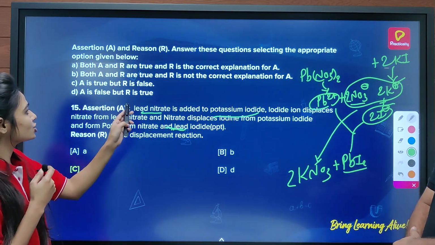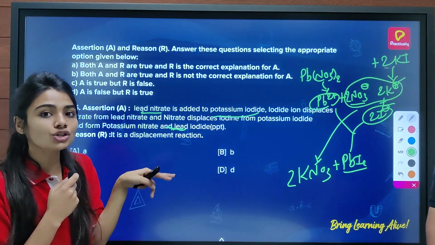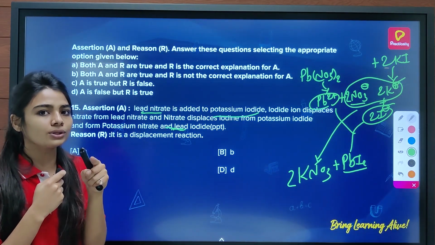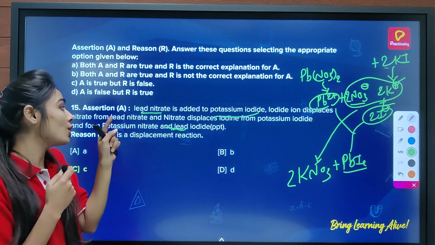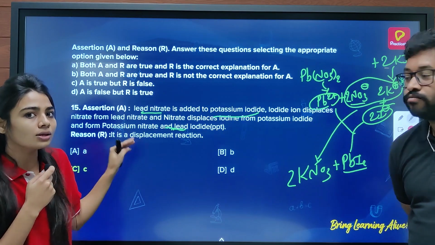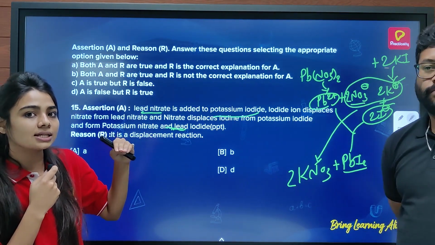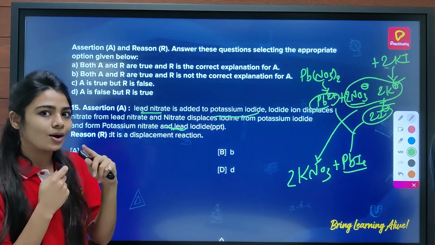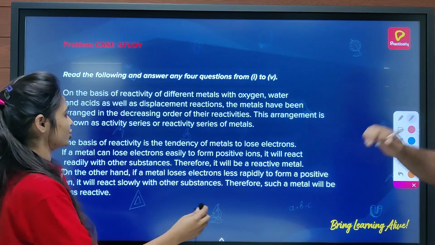Here A is true but R is false. Why? Because the exchange of ions takes place in a double displacement reaction, not in a displacement reaction, because in a displacement reaction a more reactive metal displaces a less reactive metal. Okay, so remember this. Now moving towards the next question.